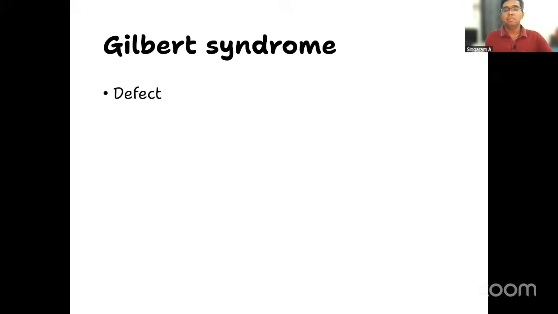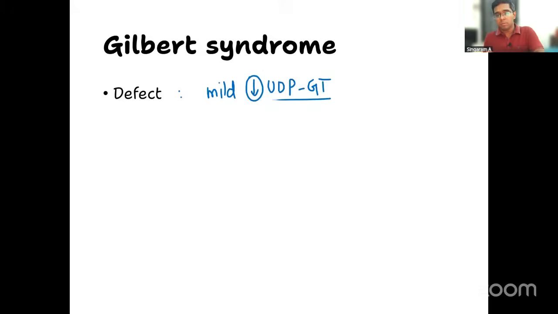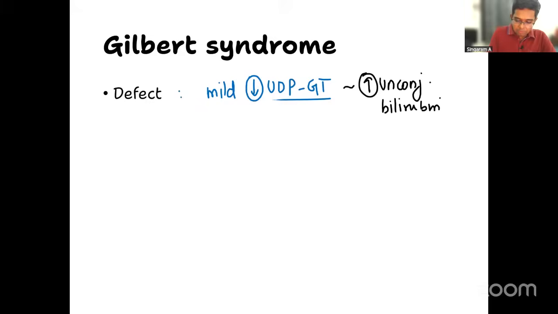Can you tell me the basic defect in Gilbert syndrome? It's a condition characterized by mild deficiency of UDP-GT enzyme. All of you should be knowing the UDP-GT is an enzyme which converts unconjugated bilirubin into conjugated bilirubin. That is why when UDP-GT level decreases, it results in increased levels of unconjugated bilirubin. Very simple. So that is number one interpretation which you are able to get in the question itself.